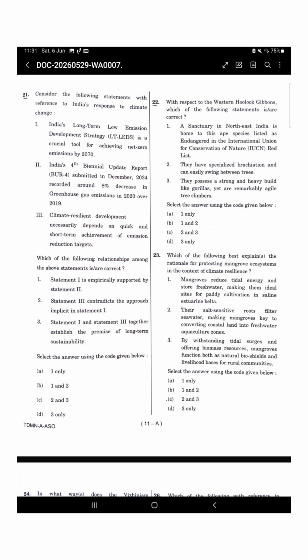Mangroves absorb storm impacts. They reduce coastal vulnerability and they provide biomass resources. They support livelihood. Everything here matches with what we know about mangroves. So statement number three is the strongest and most accurate statement. In environment questions, choose the option that matches the ecological function of the ecosystem rather than attractive sounding claims. So the answer should be option number D, that is three only.